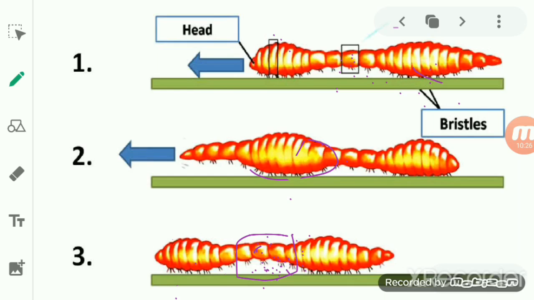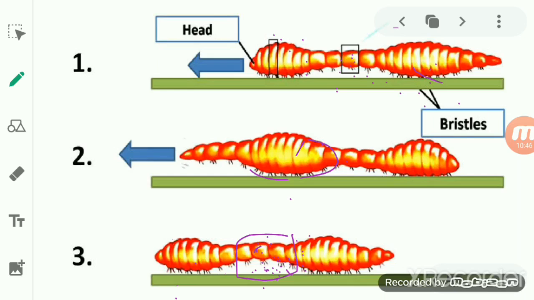Now if we see the movement, until and unless it moves, the segment will remain like that, meaning there will be no change in the body. But as the earthworm starts moving, at first the head, which is the front portion, will move.